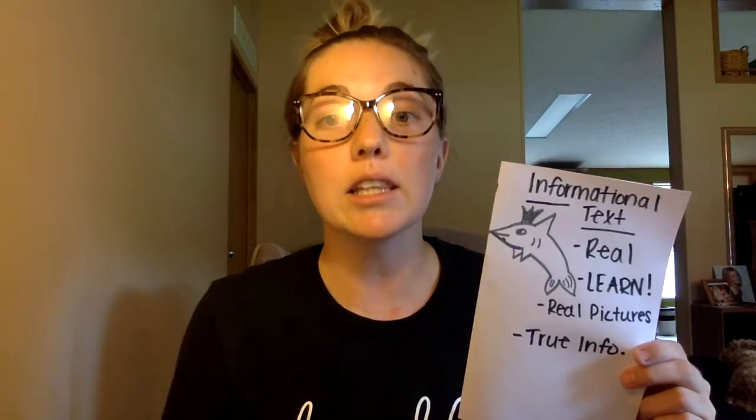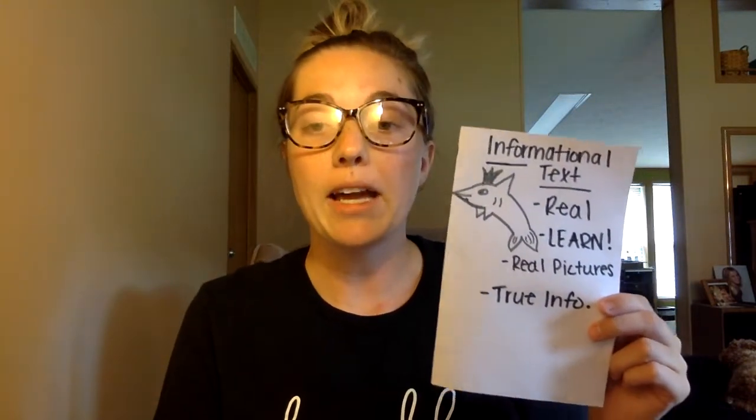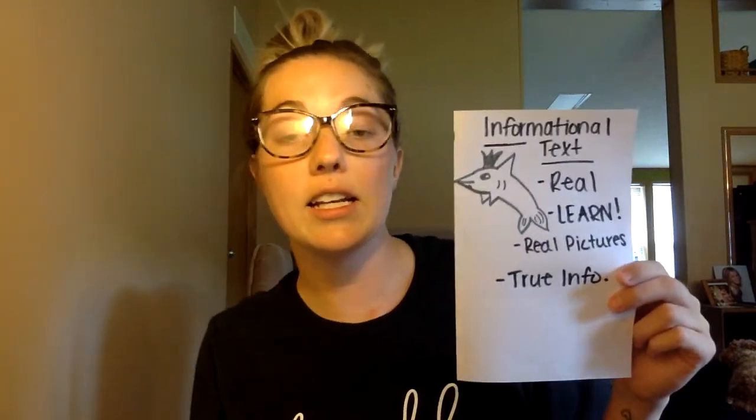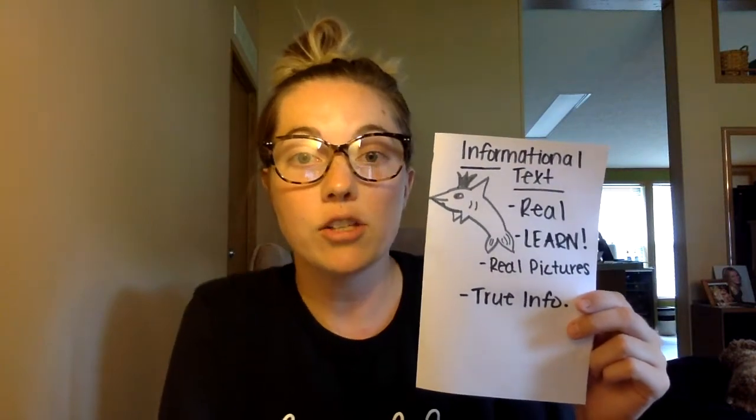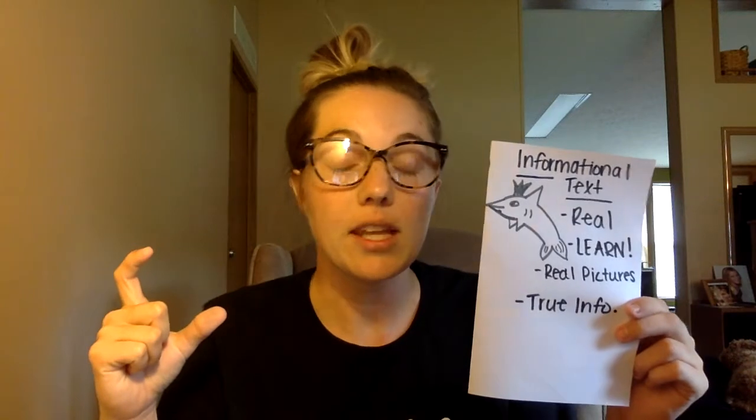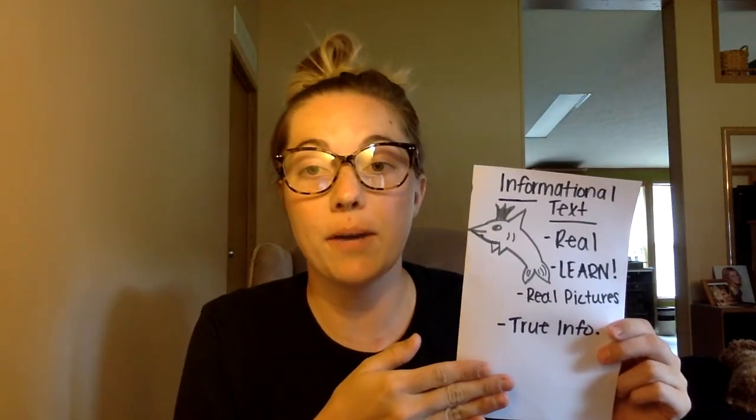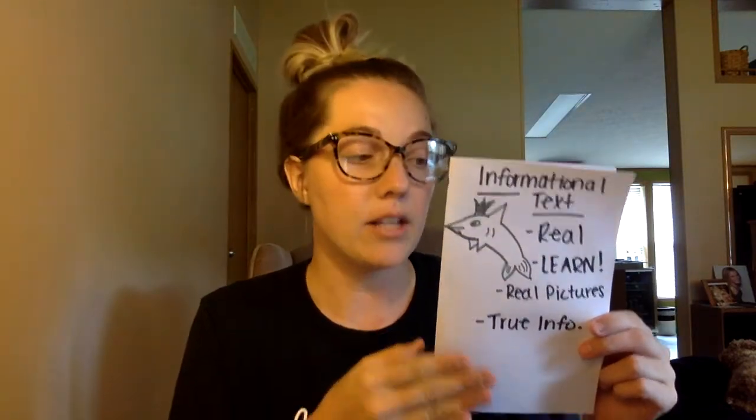We read it to learn about what we're reading. We're trying to learn something new that we don't know before. It has real pictures in it, and it's true information. Somebody took a picture of, say, an animal in their habitat, and they put that in the book, and they're telling us real information about the animal so that we can learn. So it's true.